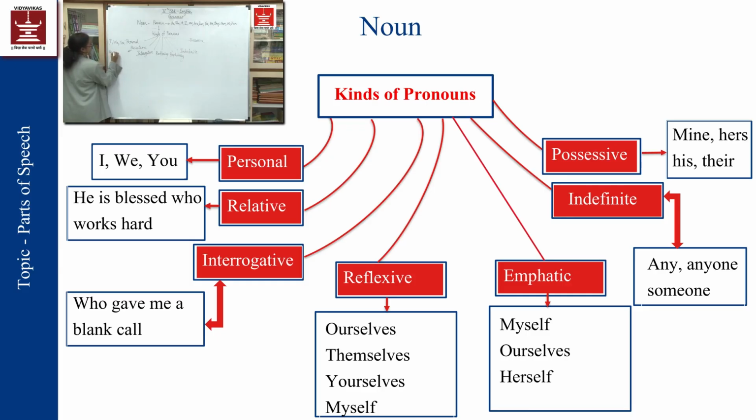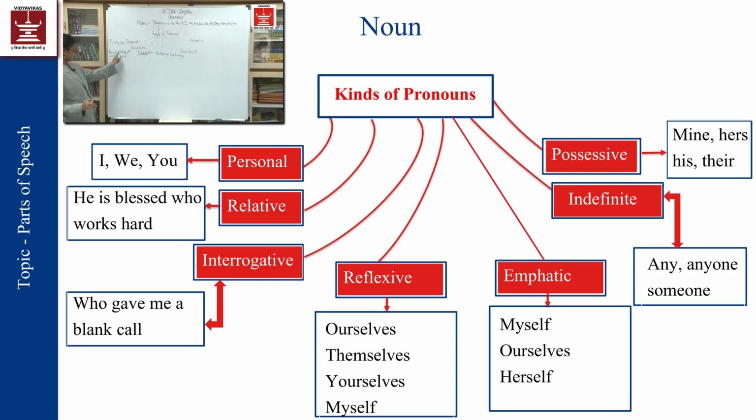He is blessed who works hard. So I have underlined the word which you can see over here, who. This is called the relative pronoun over here, which means it is related to the noun.